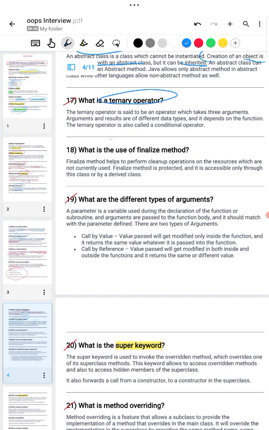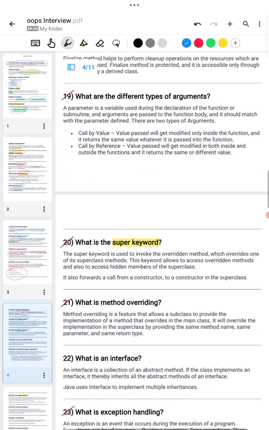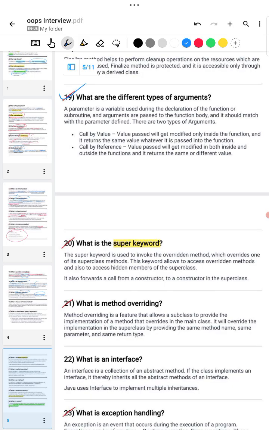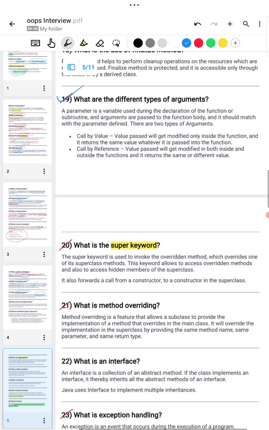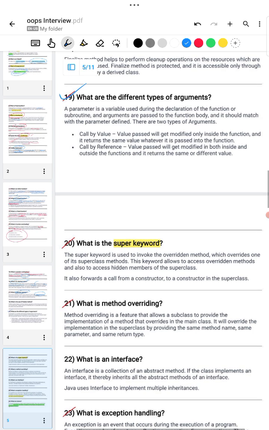What is a ternary operator? A ternary operator has three arguments. Moving to the 19th question, what are the different types of argument? There are only two types: call by value and call by reference. In call by value, the value gets modified only inside the function. And in call by reference, the value gets modified both inside and outside the function.